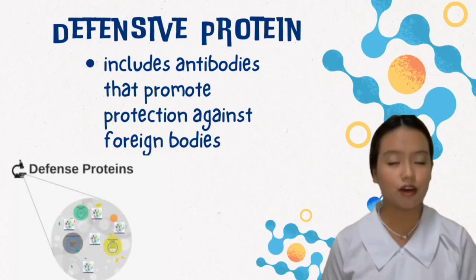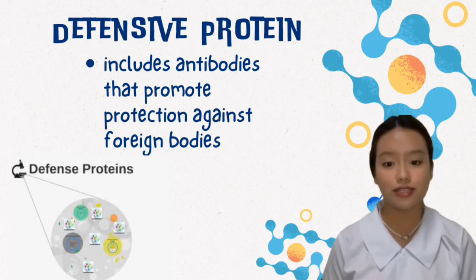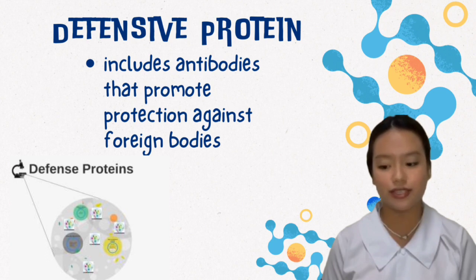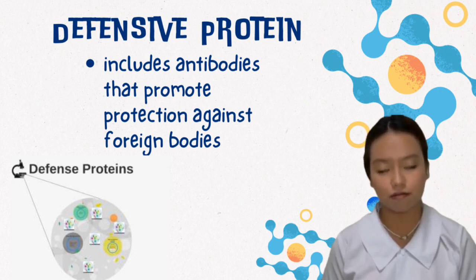Defense proteins, also referred to as immunoglobulins, are the most important part of our entire immune system. These proteins include antibodies, a blood protein produced by our immune system in response to and counteracting a specific antigen, which protects you from unwanted substances entering your body. It also promotes protection against foreign bodies.